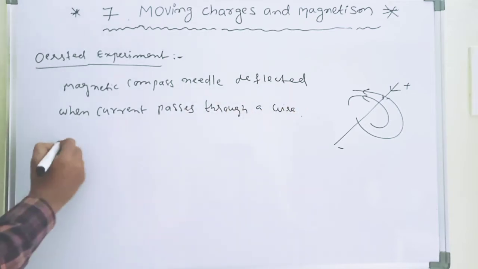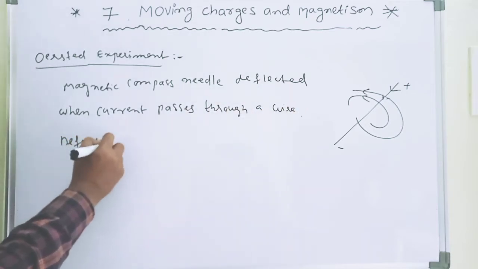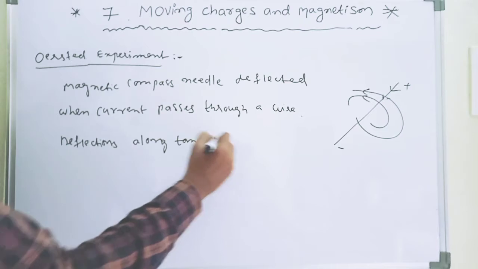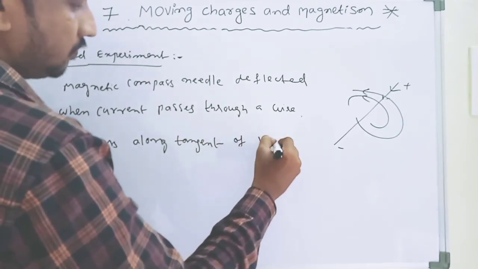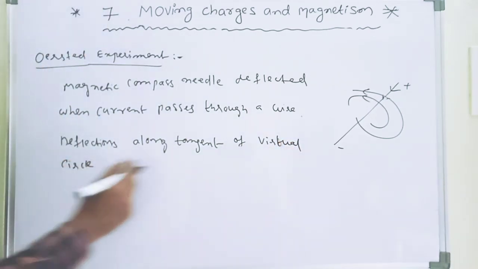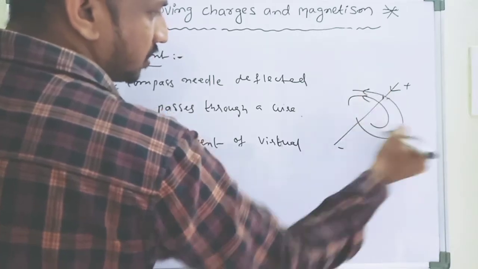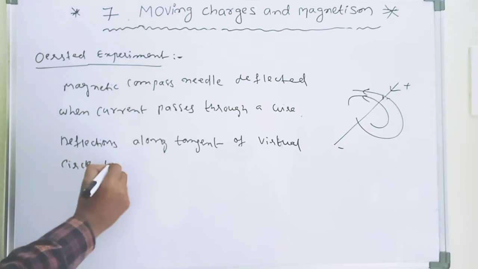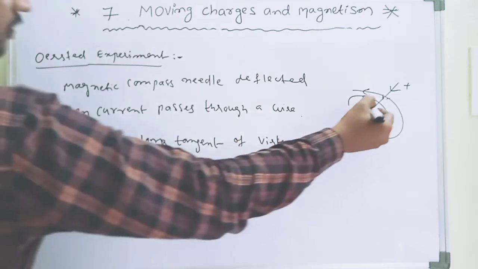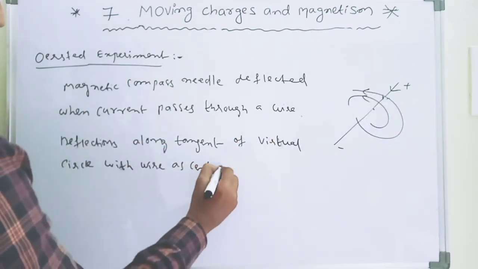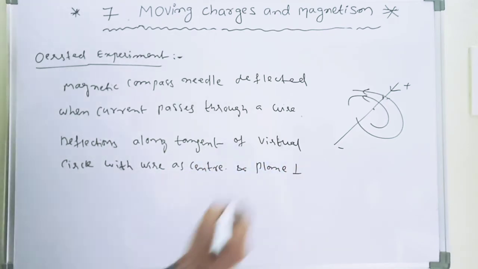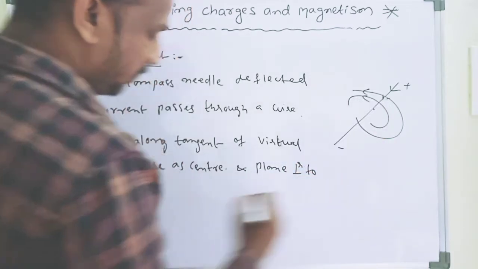Here, remember, the deflections are along the tangent of a virtual circle with the wire as the center, and in a plane perpendicular to the wire. This is also perpendicular to the wire.